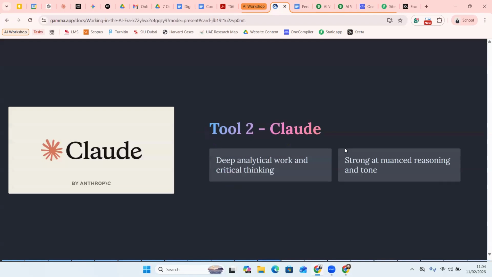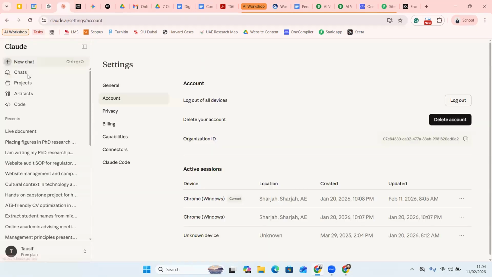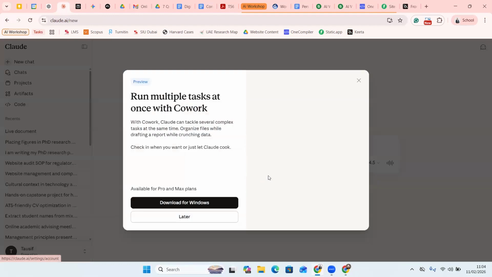The second tool that I'm going to show you a demo of is Claude. As I mentioned earlier in this session, Claude is my personal favorite tool, and I'll show you the reasons why. I use this for deep analytical and critical thinking, most importantly, and for my academic research work. Now this is your Claude.